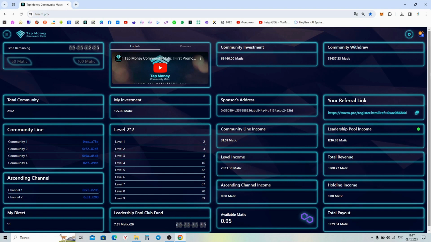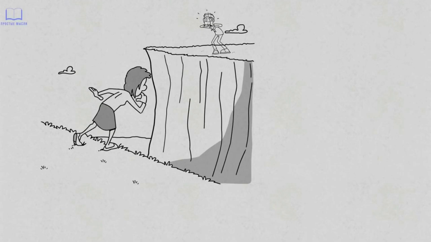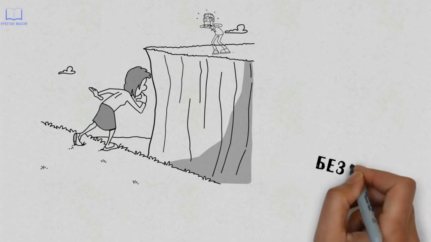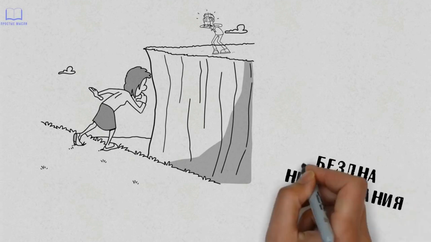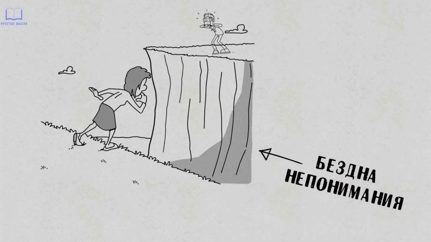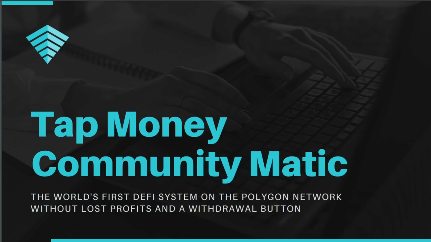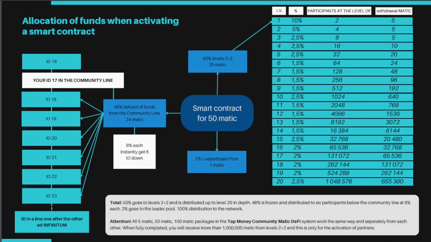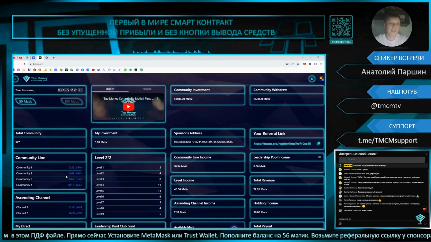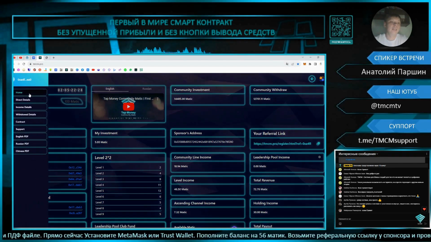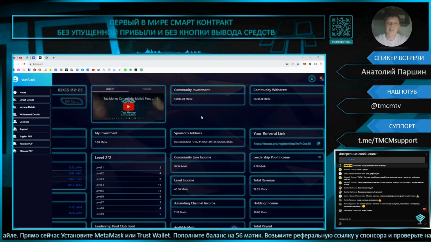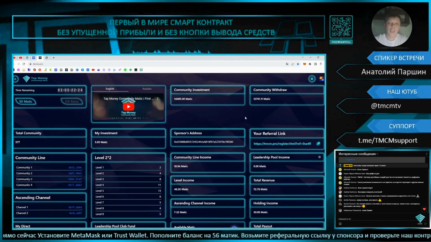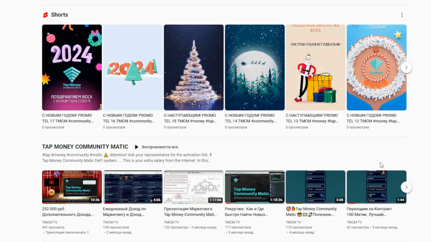We can't go into detail about how the smart contract works in a 3-minute video, but it's important to us that everyone understands the details. When people understand how it works, it's easier for them to make the right decision. So open it up, close the PDF of the presentation, and get your marketing plan sorted out as soon as possible. Also, we invite you and yours to our introductions where we talk about the system in detail and answer questions. Or watch the full presentation in the recording. Links will be in the description below the video.